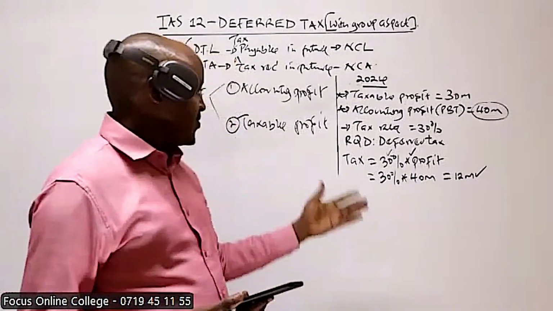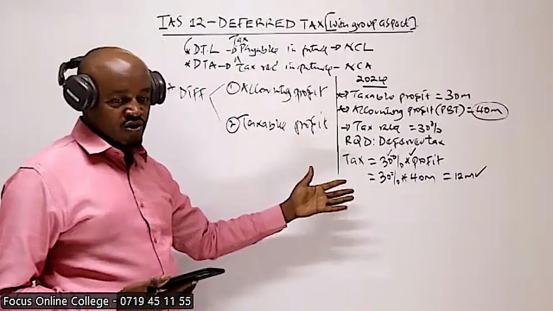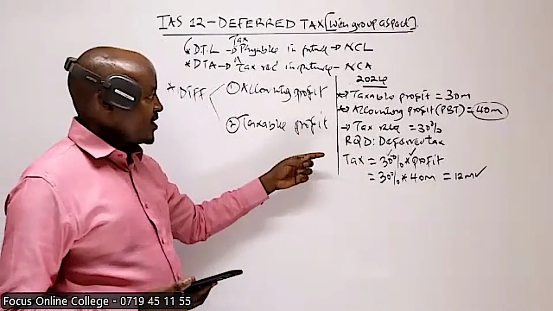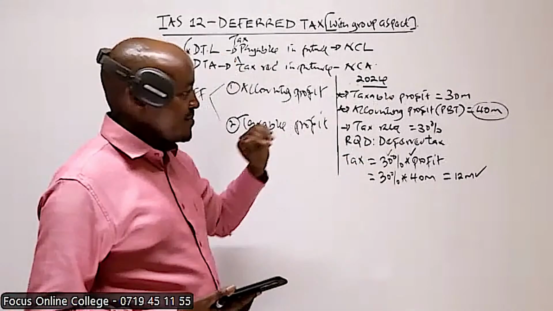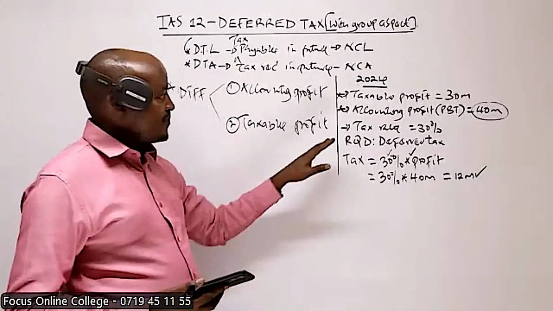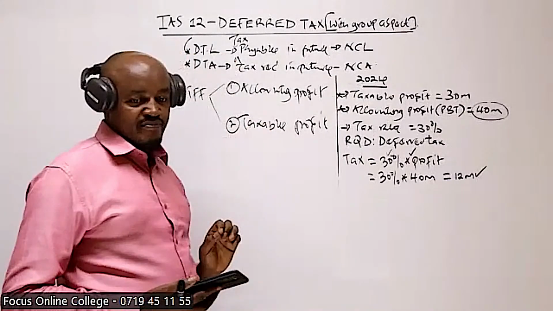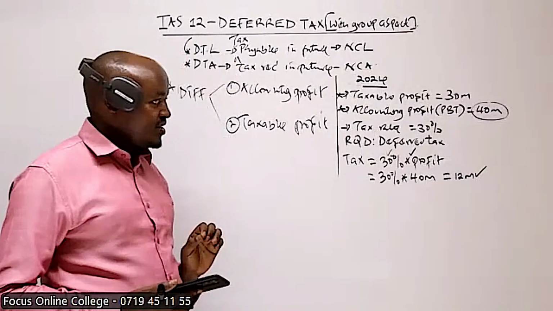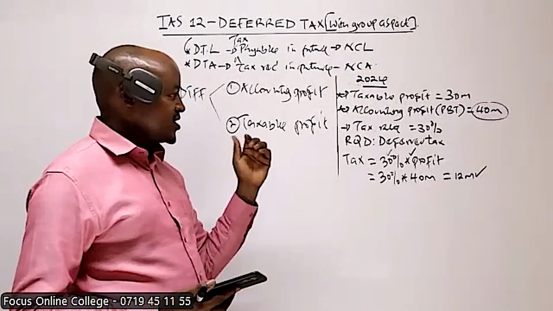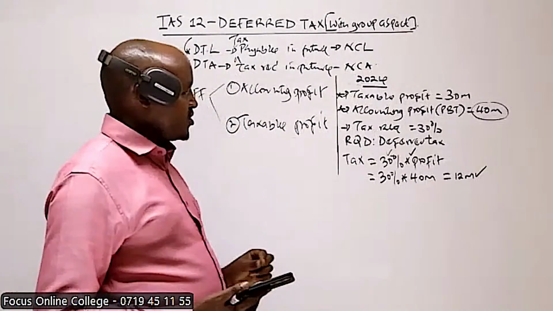And basically what we were looking at in this small illustration here, we have said that we assume the taxable profit of the company is 30 million. The accounting profit or the profit before tax is 40 million. The tax rate applicable to this company is 30%. And then what you're required to do is compute the deferred tax.